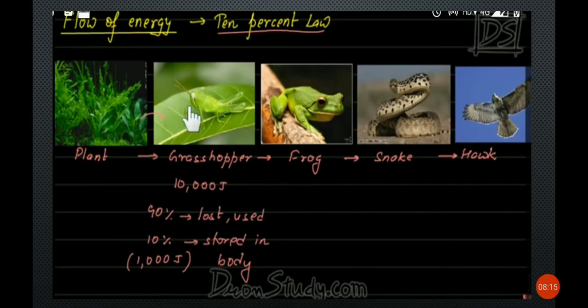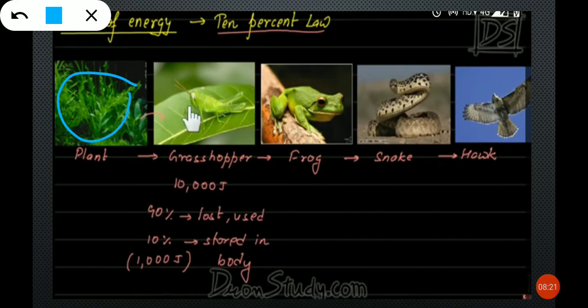Girls, listen carefully. It is so easy. Only the plant stores some energy, right? So that energy is taken by grasshopper when the grasshopper eats plant. How much energy is it taking from the plant? 10,000 joules. Now is that 10,000 joules getting stored in the grasshopper's body?